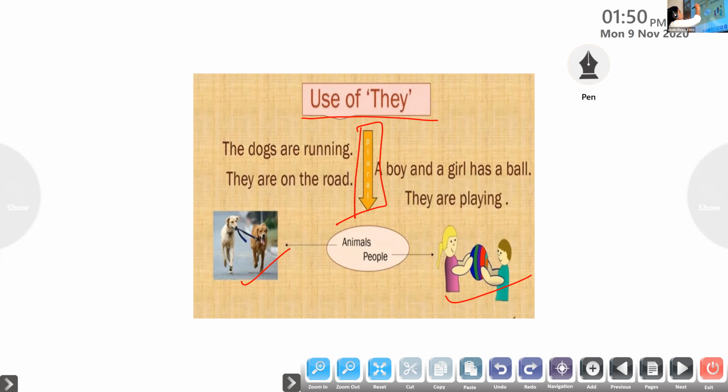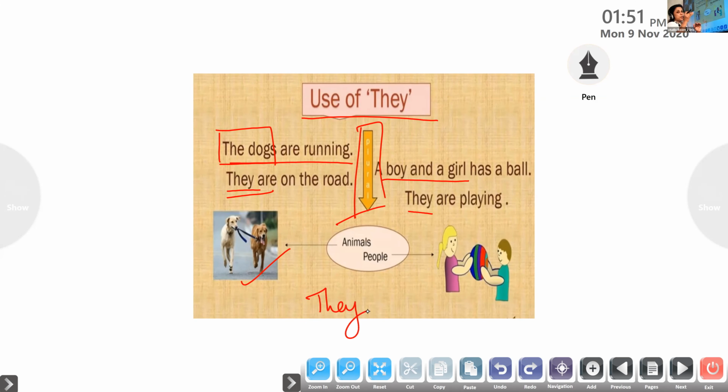So here the dogs are running. Instead of the dogs, which pronoun do we use? They. And all of you, please do look at the slide, children. Otherwise, you will not understand what ma'am is saying. The dogs. Which pronoun do I use there? They. Here, a boy and a girl. Here, two people are there. If it is one, I can say he. If both are there, what should I do? I should use they are playing. And even for many things.